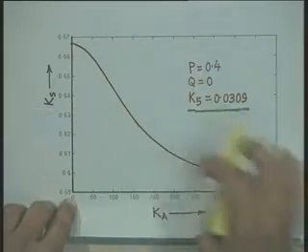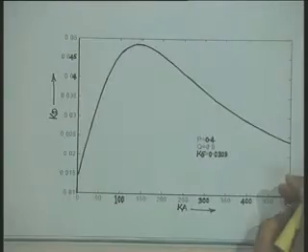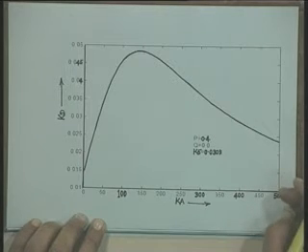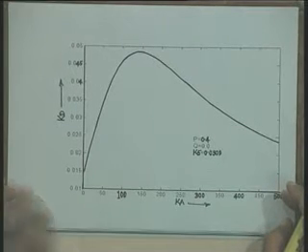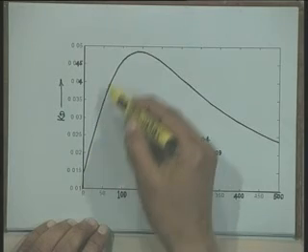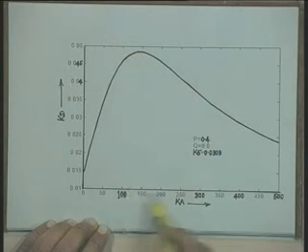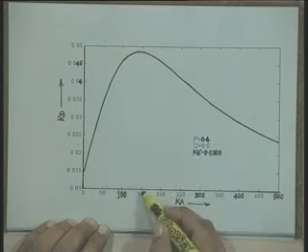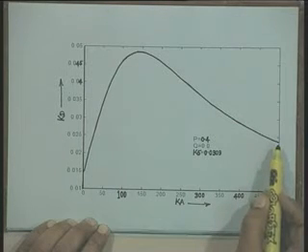For the same operating condition, the damping torque coefficient is plotted here, and it is seen that the damping torque coefficient increases with increase in K, and it becomes maximum for some value of K, then it starts decreasing further.